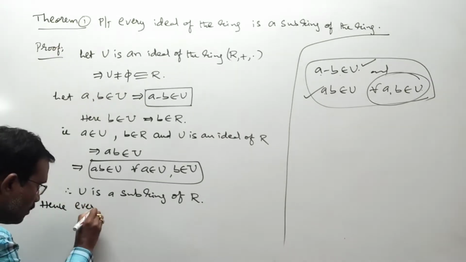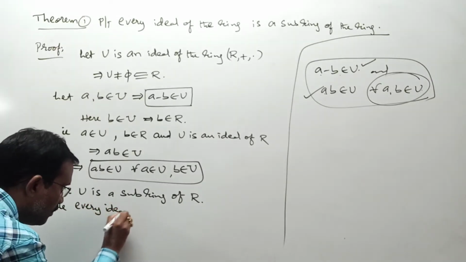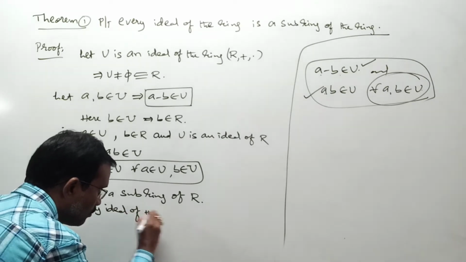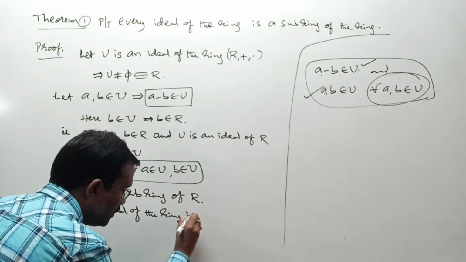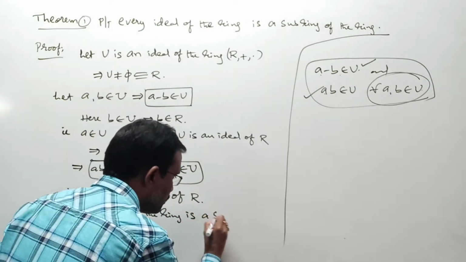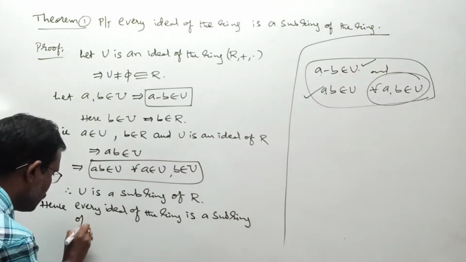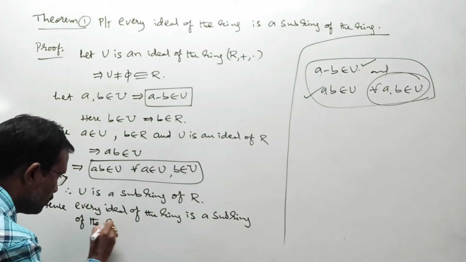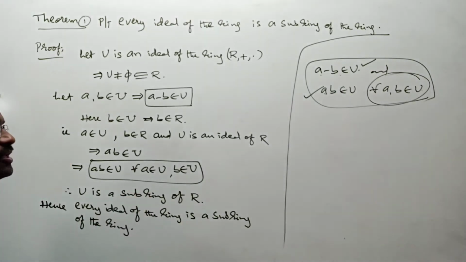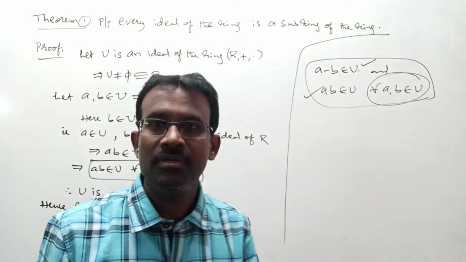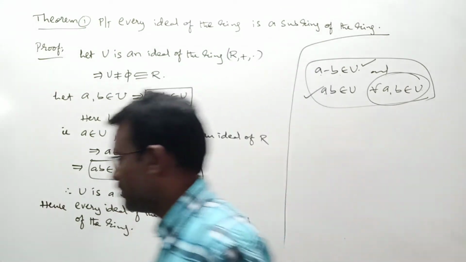Every ideal of the ring is a subring of the ring. Every ideal of the ring is a subring of the ring. This is your theorem number 1, right?